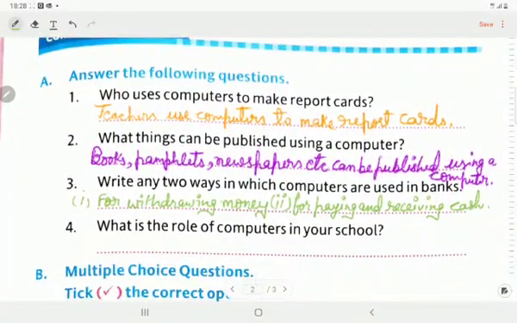Next question. What is the role of computers in your school?